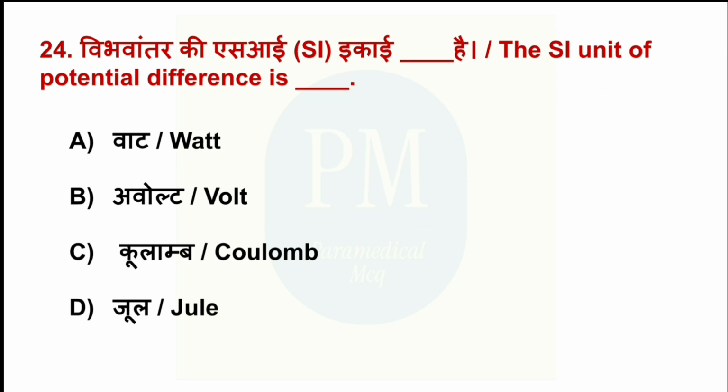The SI unit of potential difference is dash. Option A, watt. Option B, volt. Option C, coulomb. Option D, joule. The correct option is option B, volt.